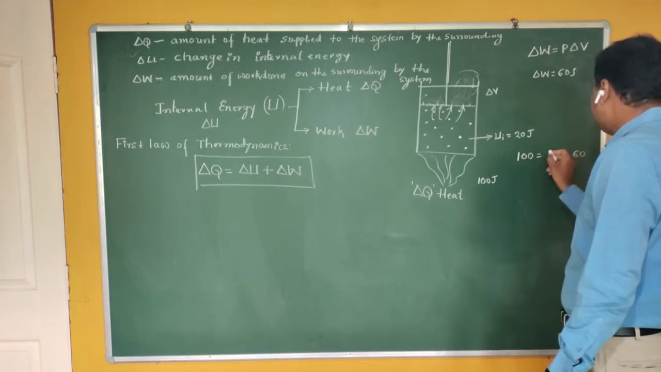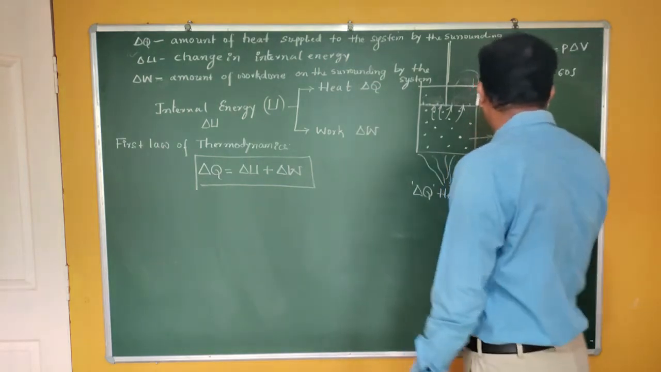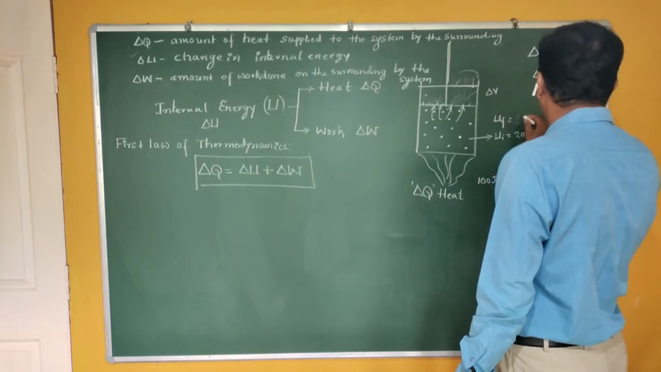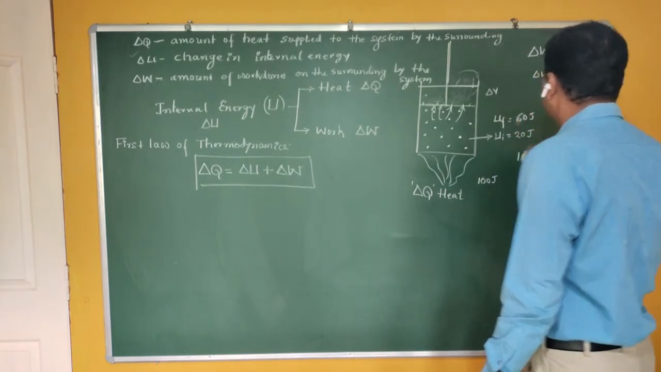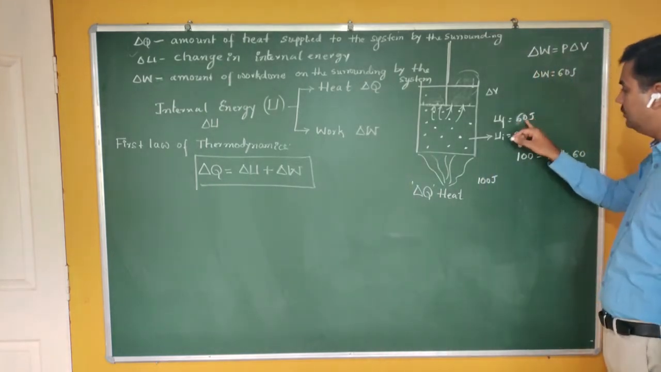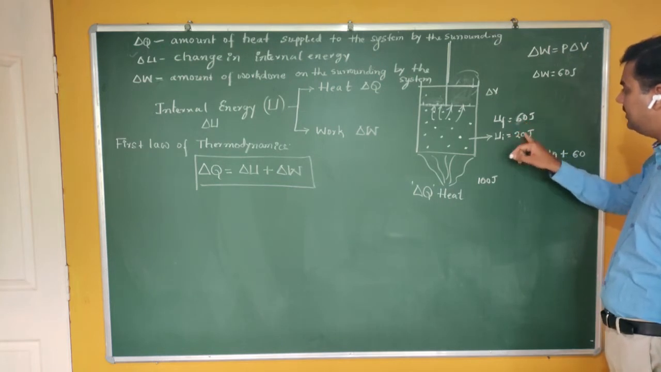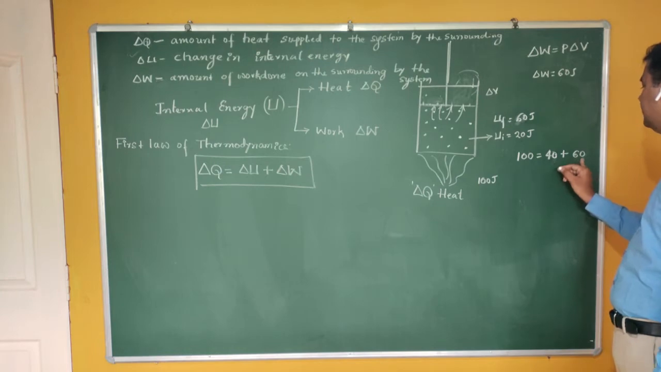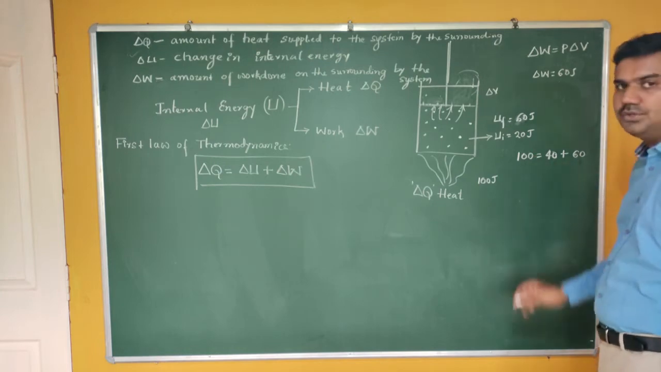So what is the increase in internal energy? The increase in internal energy is 40. Are you getting me? So your final internal energy is how much? This is 60 joule. Your final internal energy is 60 joule. Therefore, what is the change in internal energy? 60 minus 20. How much is it? 40. What is the amount of work? Amount of work is 60. Therefore, 60 plus 40 is equal to 100.